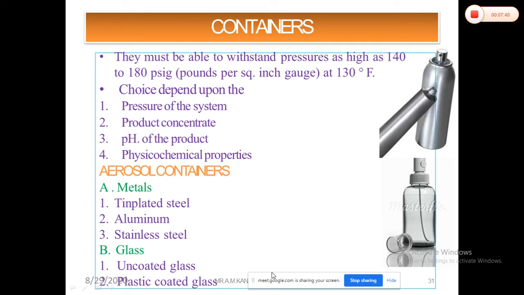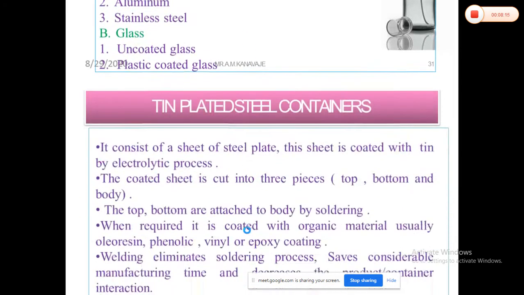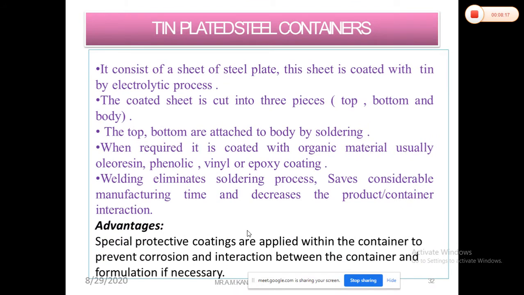So, tin plated containers. Basically, there are three main types of aerosol containers that can be used. First is metal containers, under which mostly aluminium, tin, and stainless steel are used. Second is glass, where coated as well as uncoated glass are there. We'll see the advantages and disadvantages of each container and their importance. Then plastic containers are there. These are the three different containers, and along with that we'll discuss the valve if we get the time.